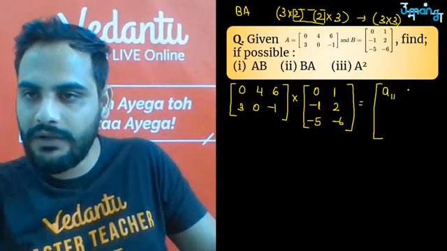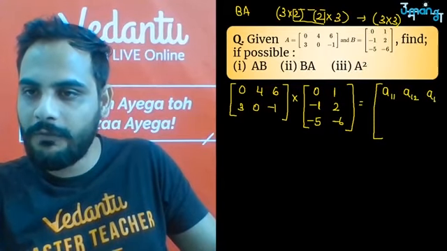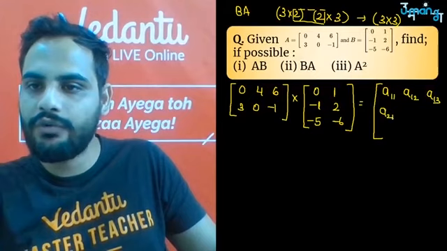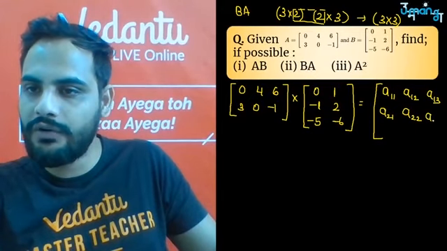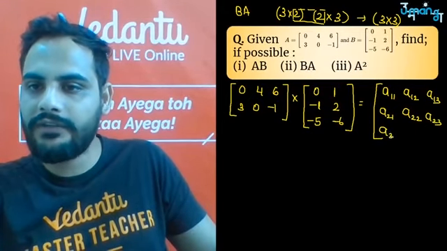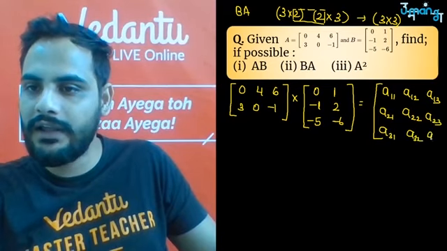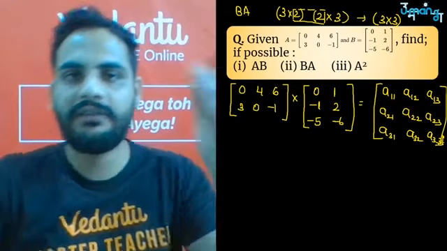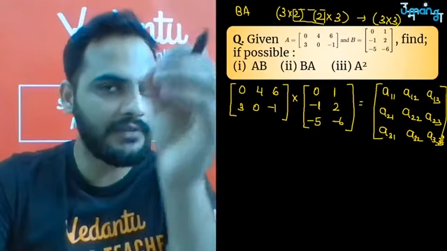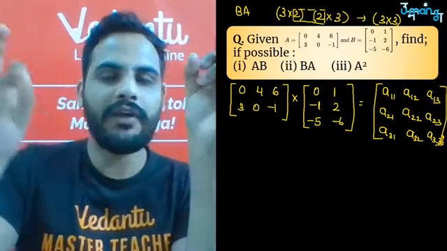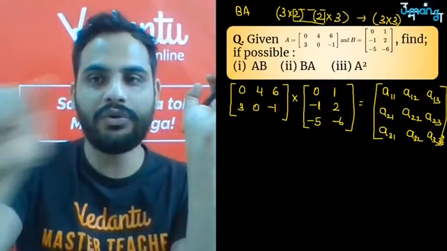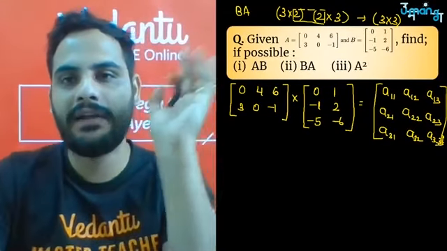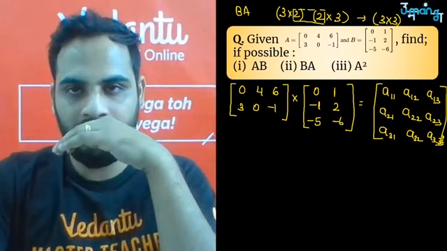So A11, A12, A13, A21, A22, A23, okay, and A31, A32, A33. बस once we have written the elements, उसके बाद में बस देख लो, now you know which part has to be multiplied with what.